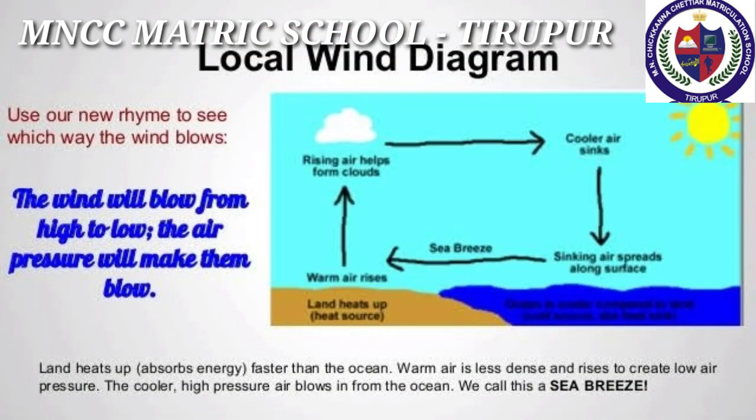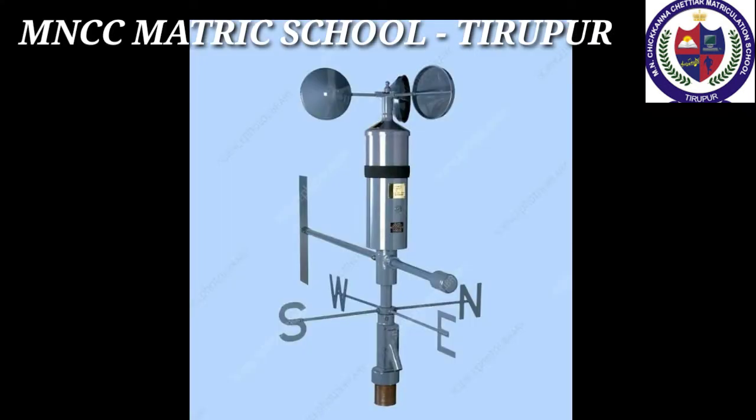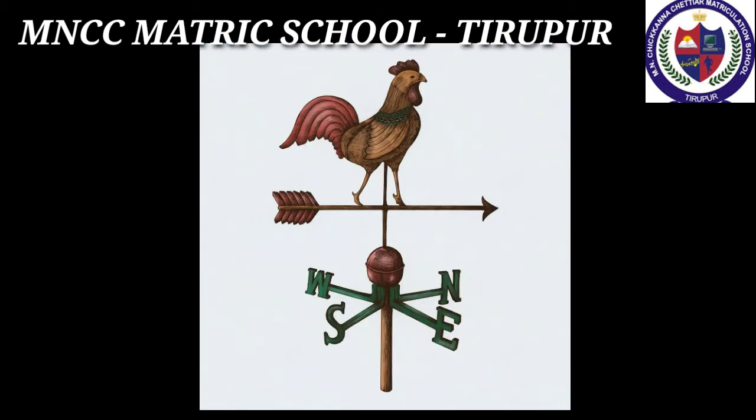Local winds are the winds that blow over a small area only during a particular time of a day or a short period of a year. Land and sea breezes are examples of these winds. Wind speed is measured by an instrument called anemometer. Meteorologists measure wind direction using wind vane or weathercock.